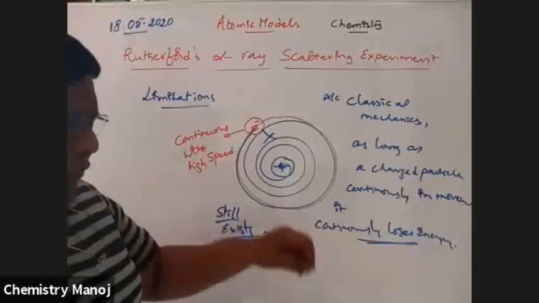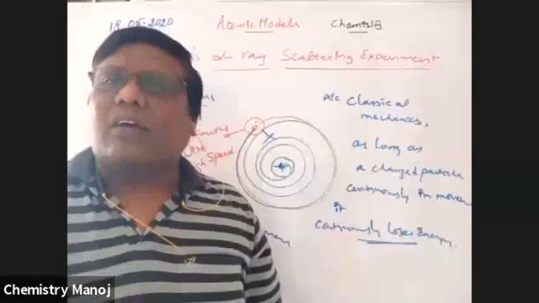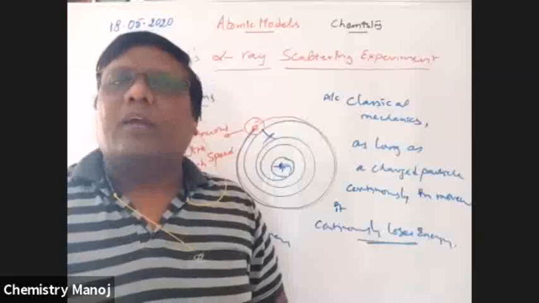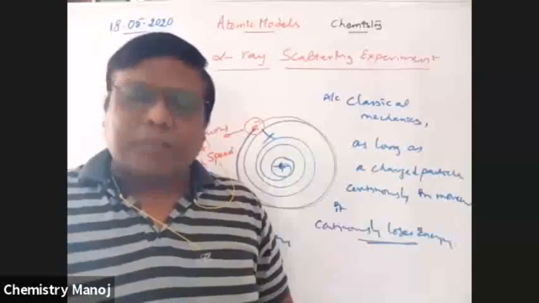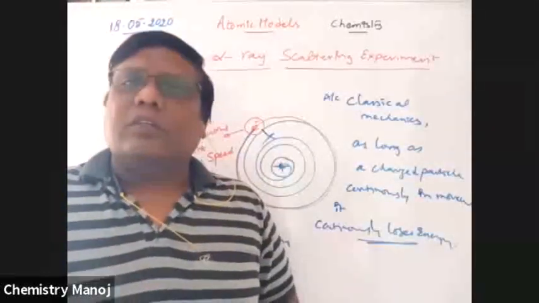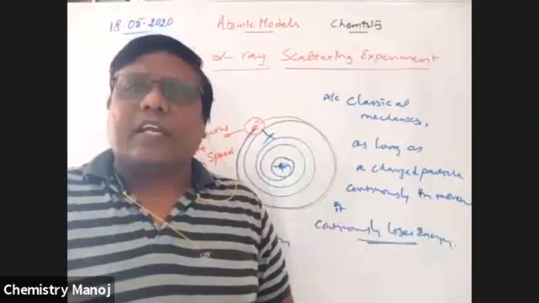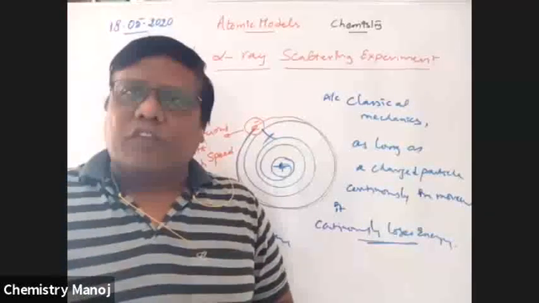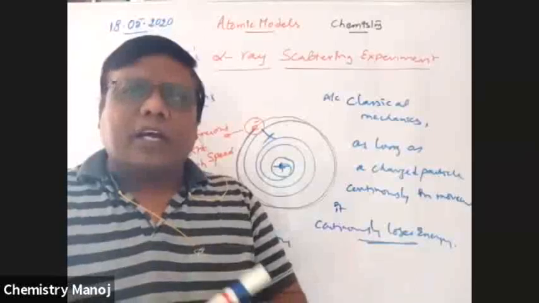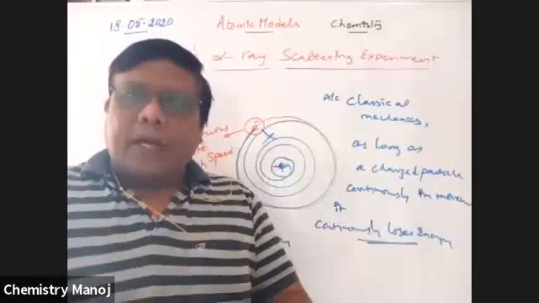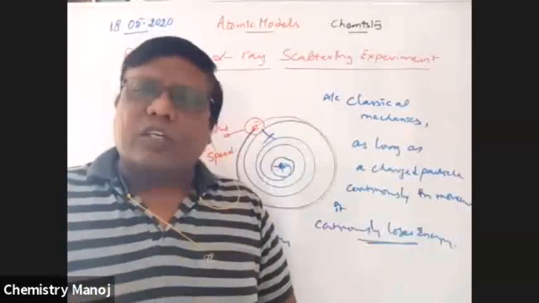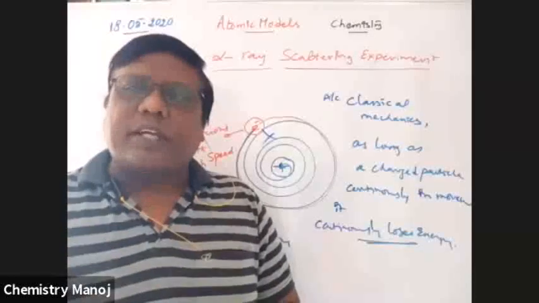That means the perfect revolution of the electron is not explained by Rutherford. So this is Rutherford's alpha ray scattering experiment and Rutherford's model of atom. Now it is all about your 10th class, but in intermediate, particularly towards the objective side.